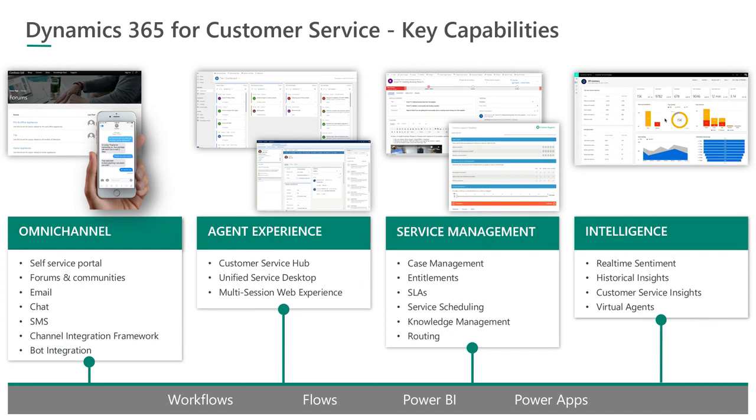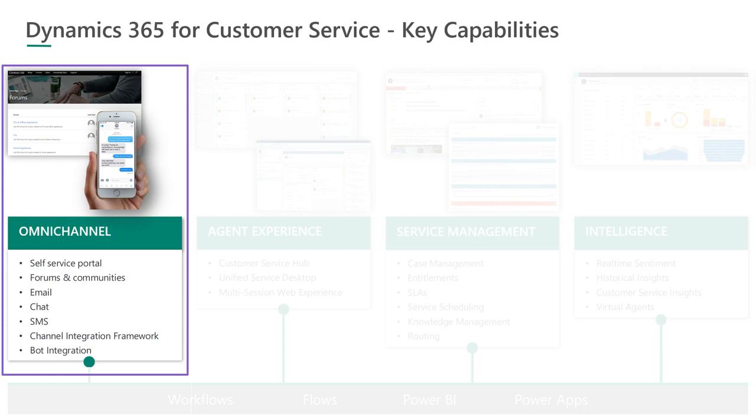Okay. In this slide, we have summarized the key capabilities within customer service, and we have categorized them across 4 different buckets: omni-channel, agent experience, core service management, and intelligence. We'll cover all of these categories one by one, and we'll take a look at the functionality within the product, what's new, some of the recent investments that we have made in each category, and we'll also take a look at the roadmap. So let's get started with omni-channel.